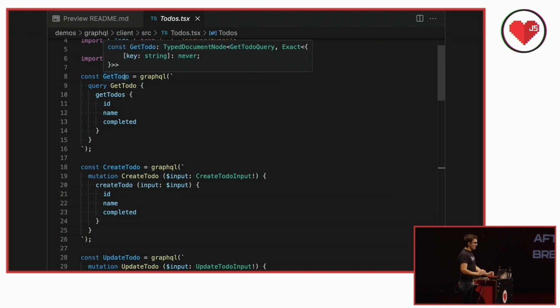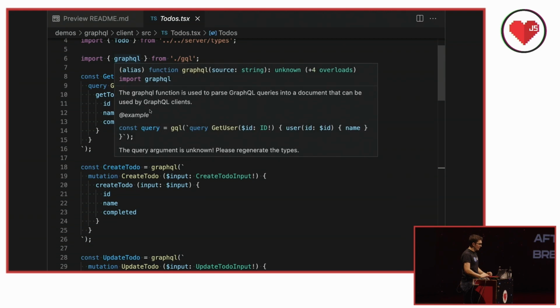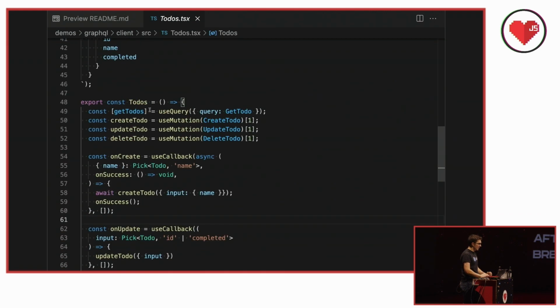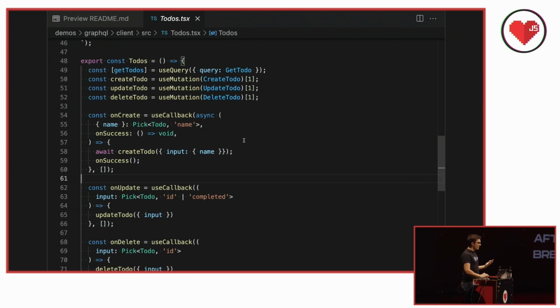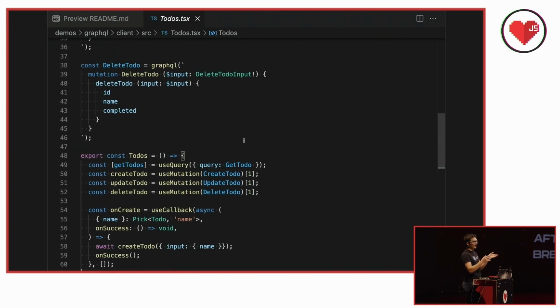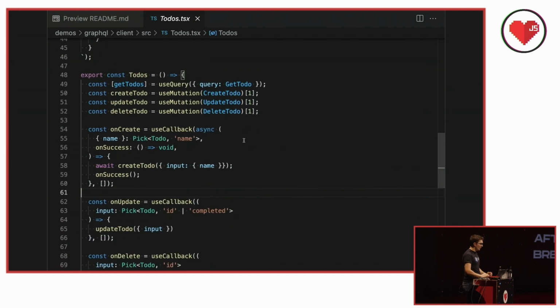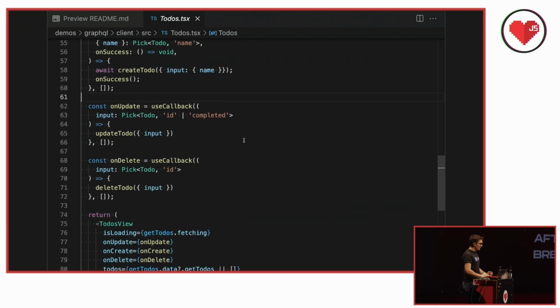But we can hover over the types here and see that we have this get-to-do query type. And it's pretty nice because this stuff is done automatically for you, but you do have to run a command in order to generate this. In fact, I'll show you after we look through this file what that command actually does. And here we have the queries and mutations. So it looks very similar once you get past the point of writing all the boilerplate. It's not really fair to call it boilerplate because that's how it is by design, but that's the GraphQL way to do things. And we have our updaters and deleters.